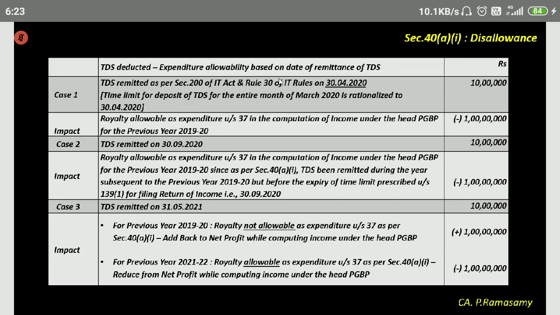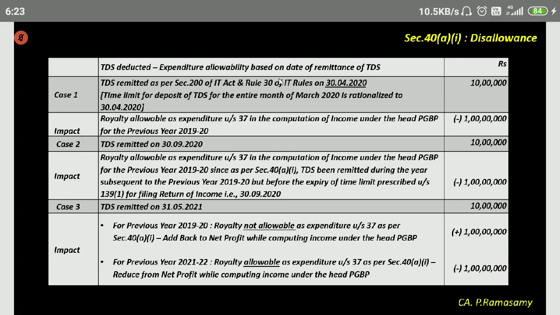The due date for filing return of income is 30th of September. The tax deducted at source has been remitted late, a delayed payment. Therefore, for the year 2019-20, you are going to add back to net profit. Why are you adding back? Because it is disallowed. Allowed means you would not have made any adjustment.